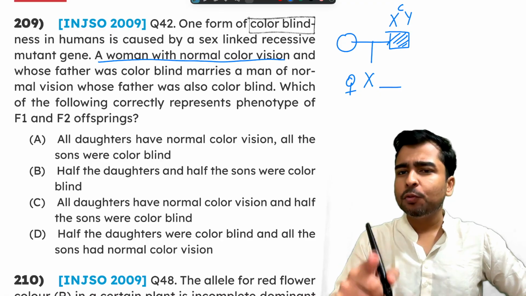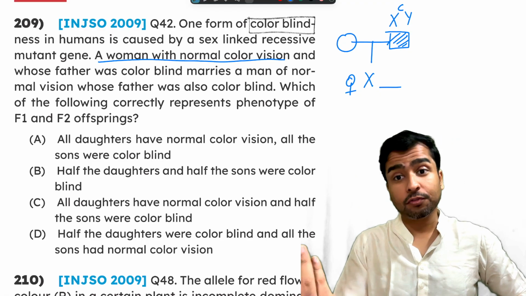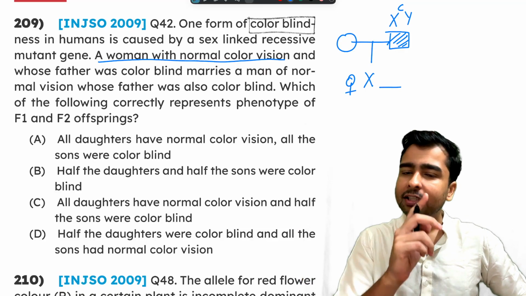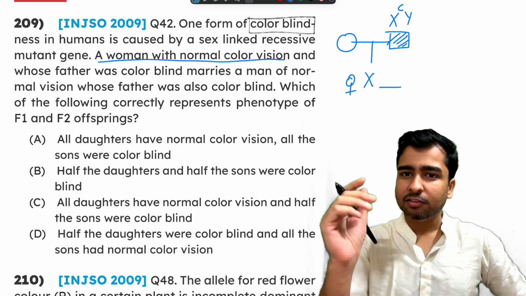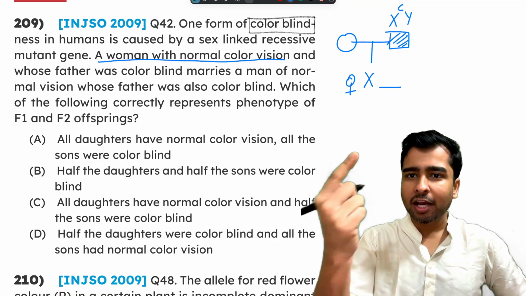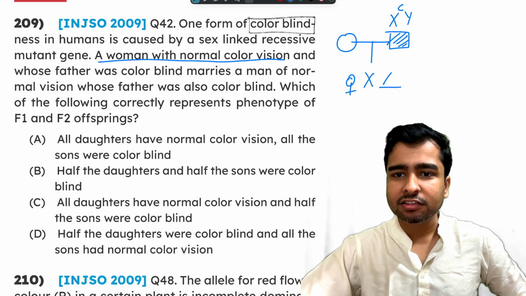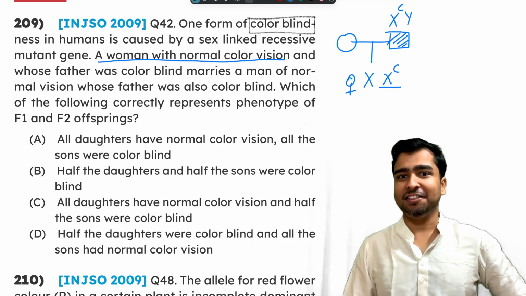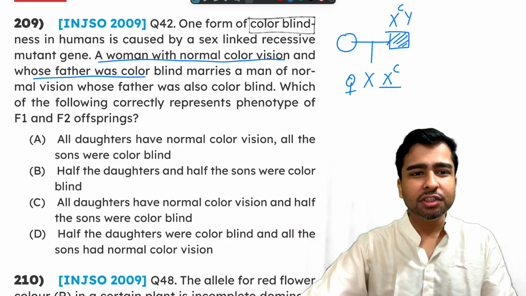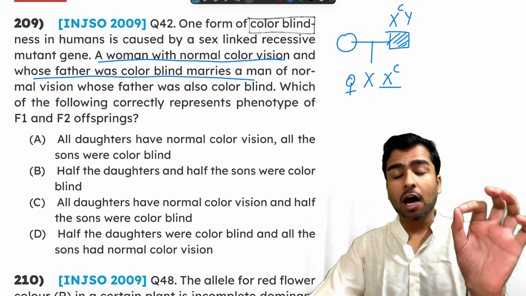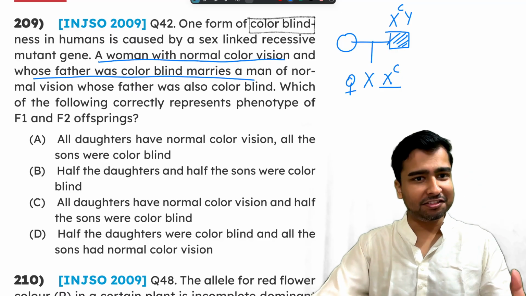The woman must have got one X chromosome from the mother and one X chromosome from the father. The father only has one X chromosome, and this one X chromosome will come down to the female. So X, XC. Now we filled the gap. Using this piece of information, I filled the gap that the second chromosome has to be XC.